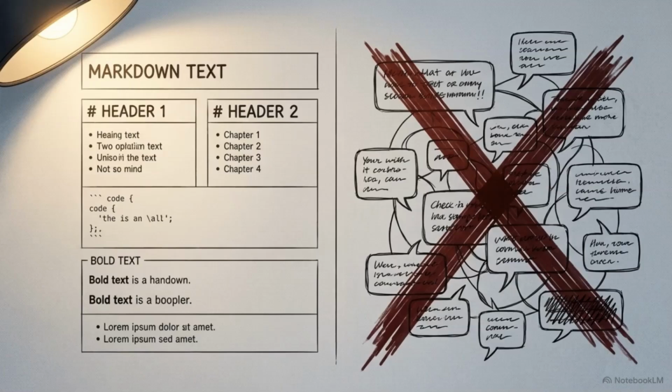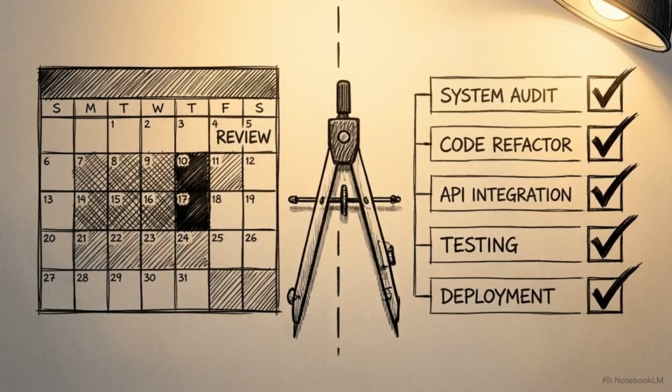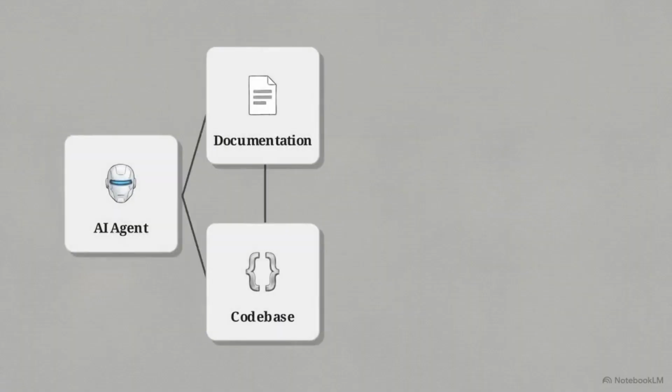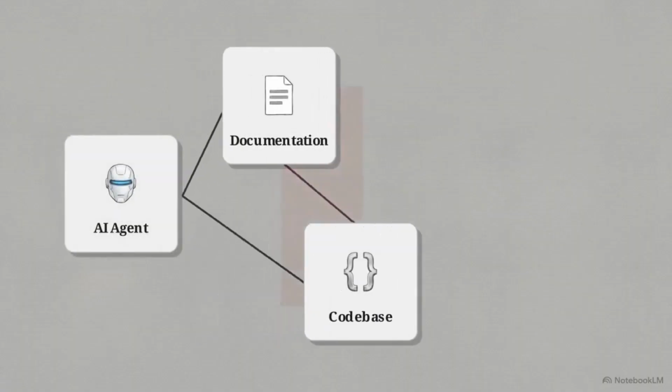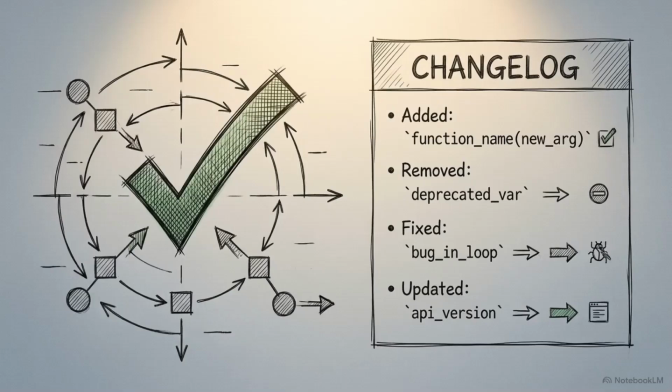resilience against regressions. After successfully merging a feature, there is often an impulse to immediately begin coding the next one. Spec-driven development counters this with a required replanning phase. This is a deliberate pause to review the roadmap and verify that the application's trajectory still aligns with the constitution. Without this pause, you risk spec drift, where the actual codebase outpaces the documentation and the agent's contextual foundation begins to fail. You prevent this by formally updating the roadmap file to reflect the work completed and generating a changelog to establish a clear project history.